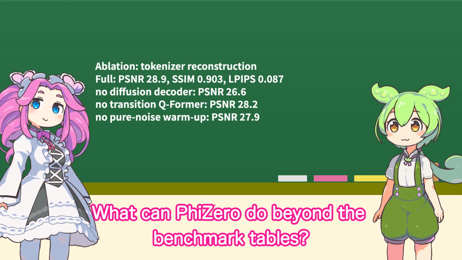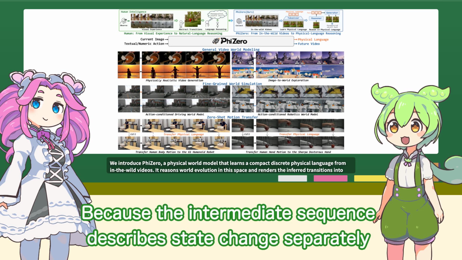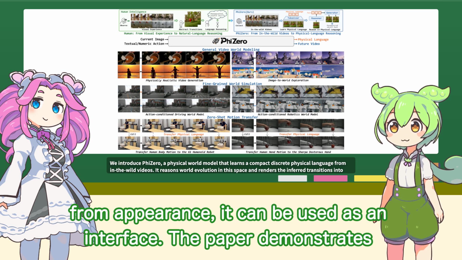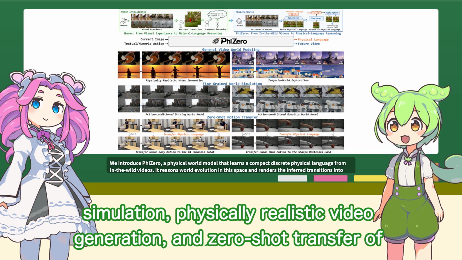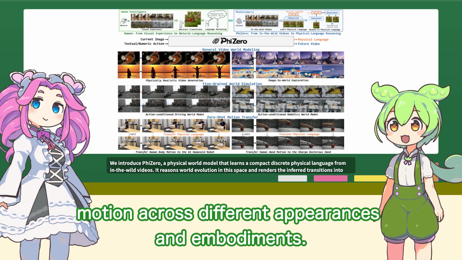What can PhiZero do beyond the benchmark tables? Because the intermediate sequence describes state change separately from appearance, it can be used as an interface. The paper demonstrates interactive rollouts under sequential controls, action-conditioned simulation, physically realistic video generation, and zero-shot transfer of motion across different appearances and embodiments.